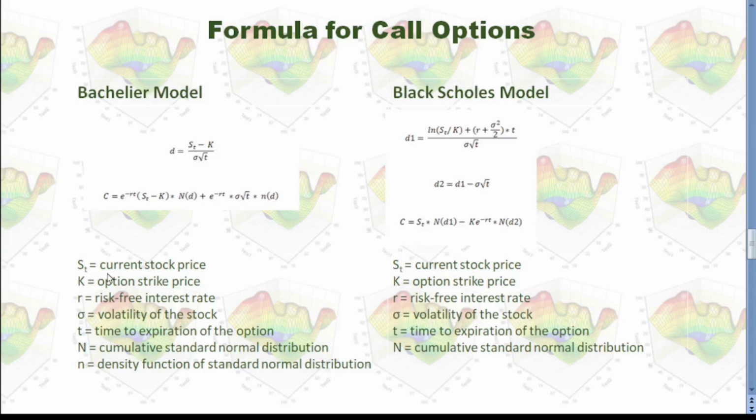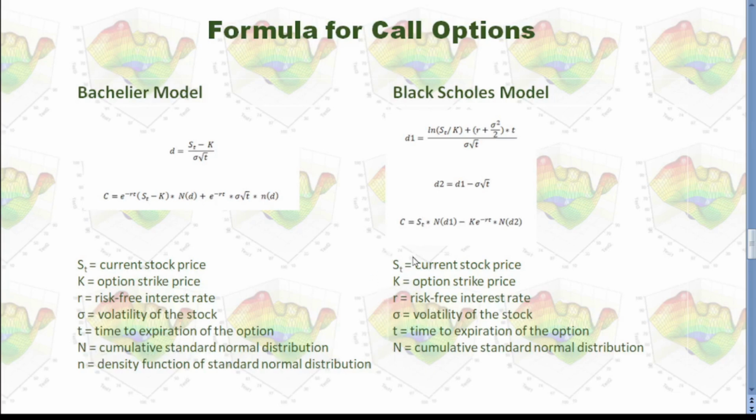S_T is the current stock price, K is the strike price, r is the risk-free interest rate, and sigma is the volatility of the stock. T is the time to expiration of the option. Capital N is the cumulative standard normal distribution.